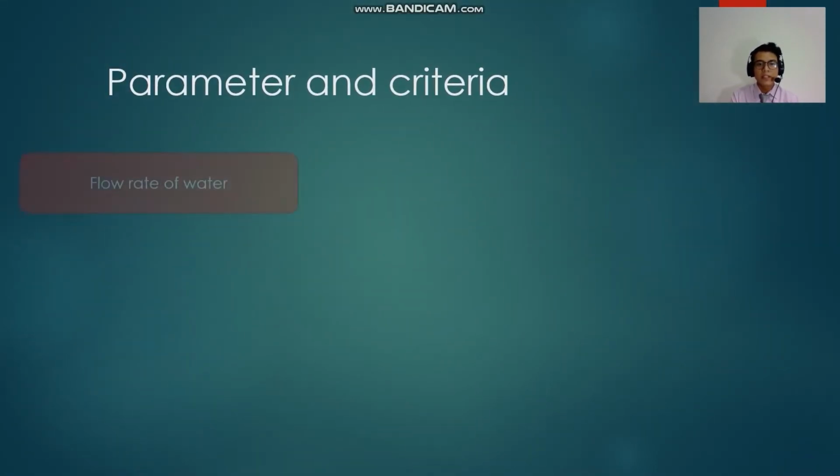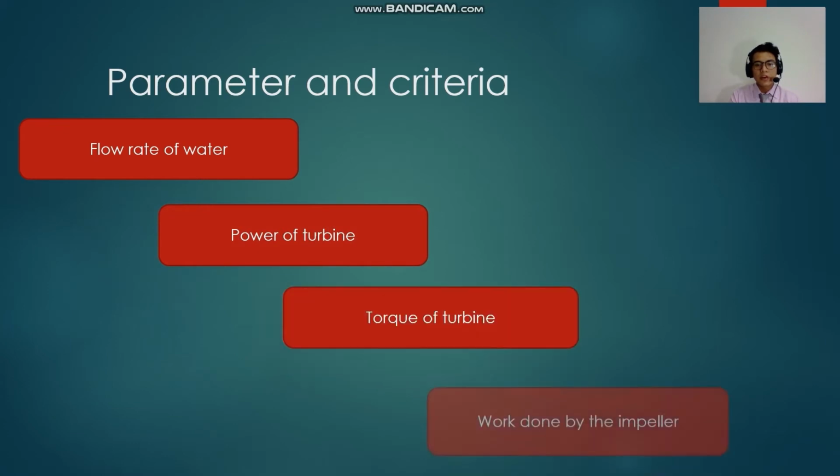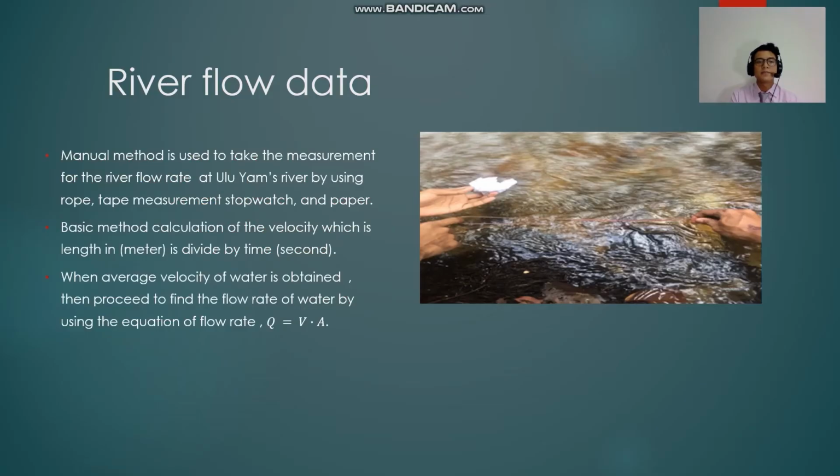Okay, for the parameters and criteria, there are four of them. The first one is the flow rate of the water. The second one is the power of the turbine. The third one is the torque of the turbine. And the last one is the work done by the impeller.